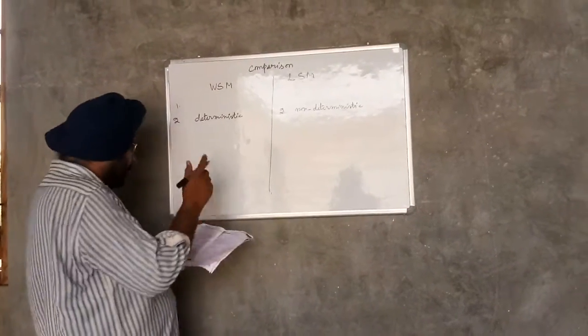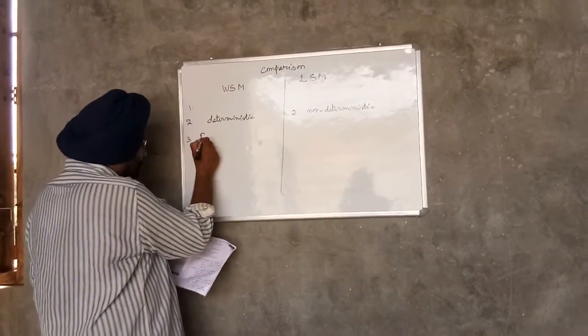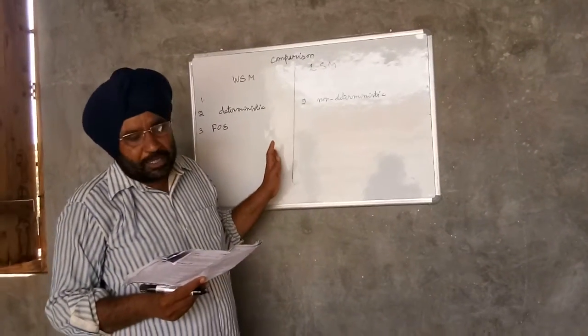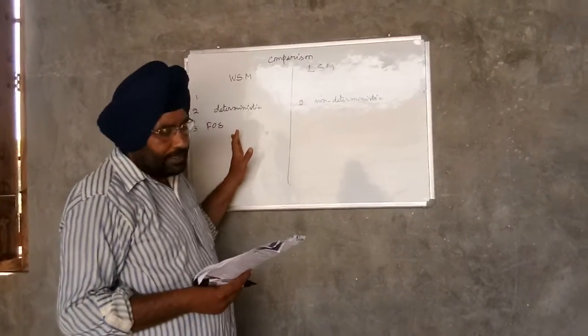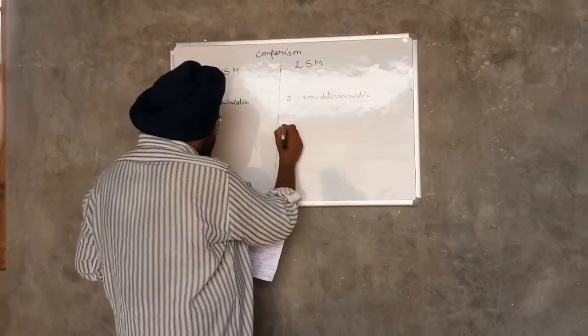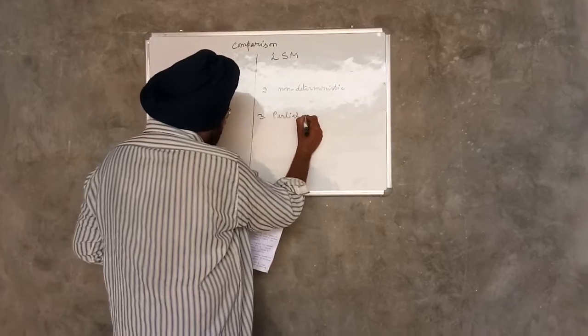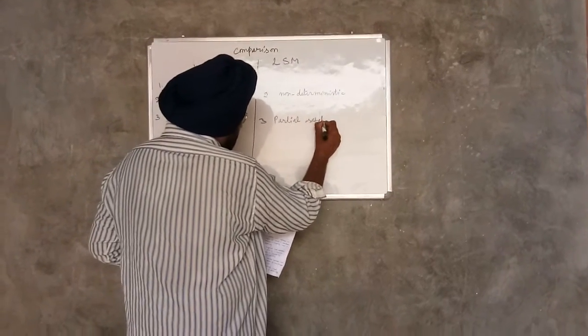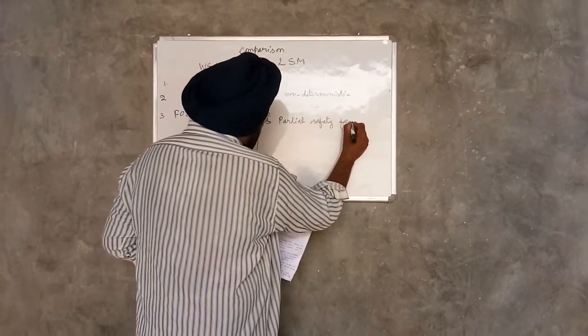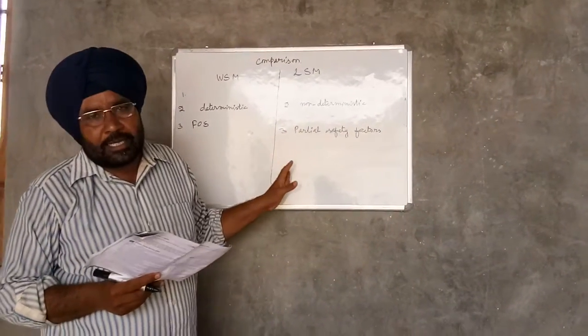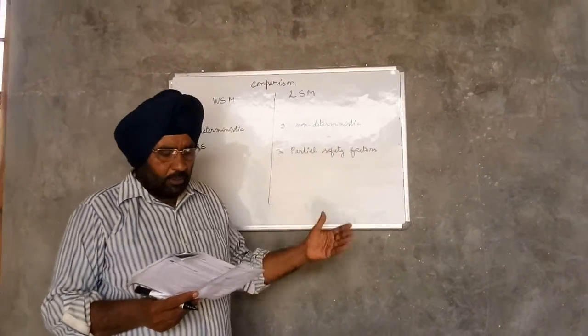Third point, in the working stress method, factors of safety are applied to the yield stress or ultimate stress to get the permissible stress. In the limit state method, partial safety factors are applied to the characteristic values to get the design values.